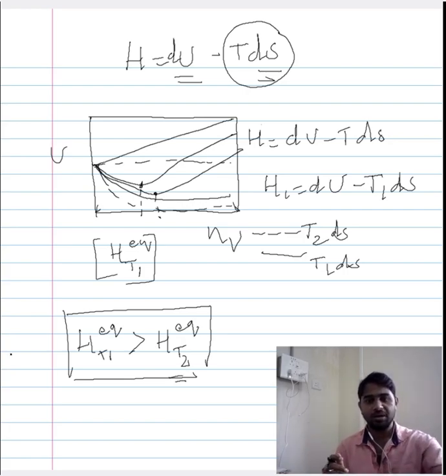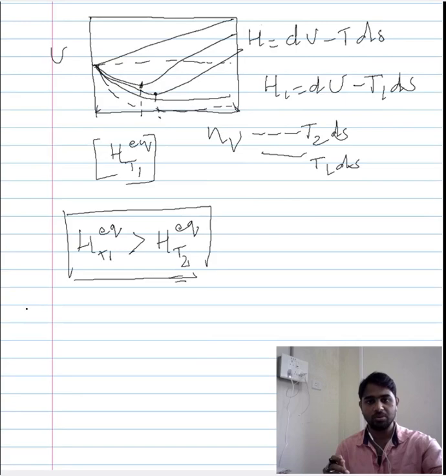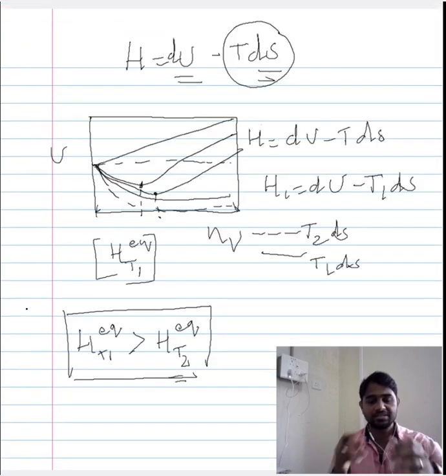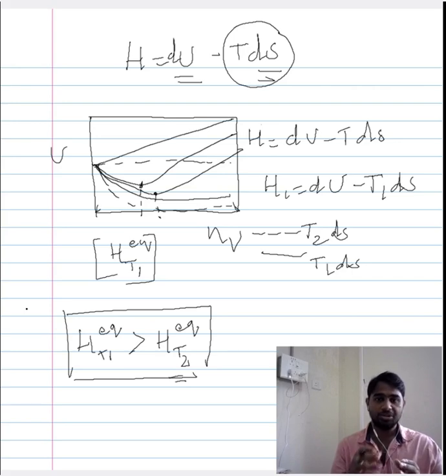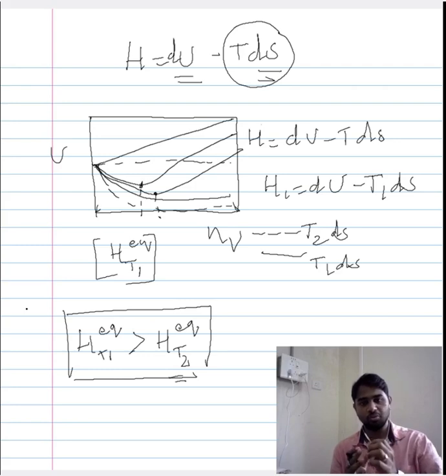So what the Helmholtz free energy allows us to do, at least in this lecture, is to visualize the minimum point, or the equilibrium position, of a system, when the system is exposed to a change in the internal energy and also to a change in the entropy. Now when the temperature of such a system changes, then the dominance of entropy increases, and that would shift this equilibrium position to a new position.